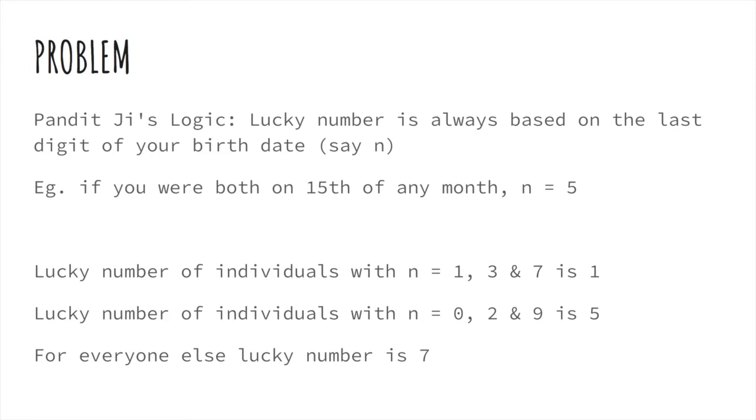Let's say you are born on 15th of August. Then in that case, your date of birth is 15th and n is equal to 5. That is the last digit of your date of birth. Similarly, if you were born on 16th of any month, then n would be 6. And your lucky number depends on n.